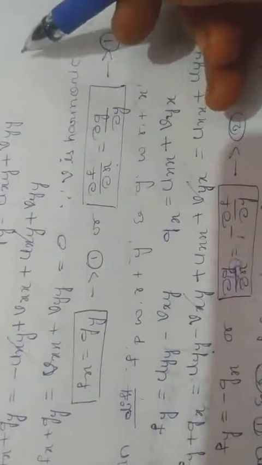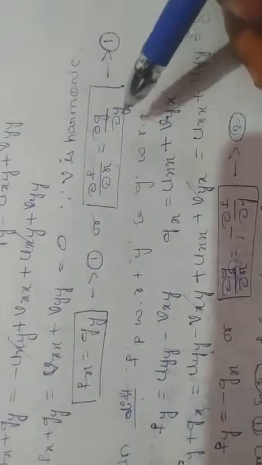It is very similar to the CR equations. The first equation is ∂u/∂x equals ∂v/∂y; instead of u, f is there, and instead of v, g is there. So it satisfies the first CR equation, because u and v are harmonic.